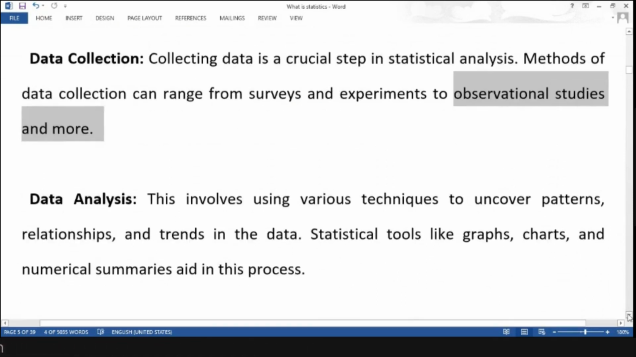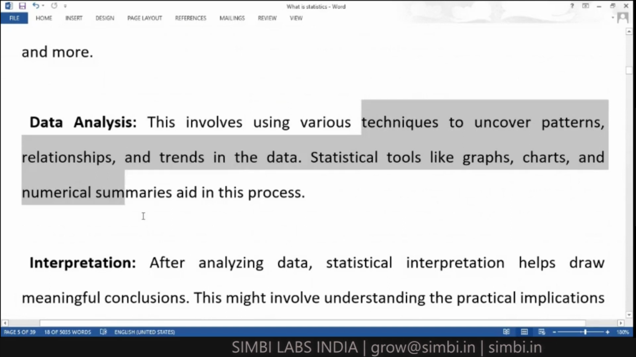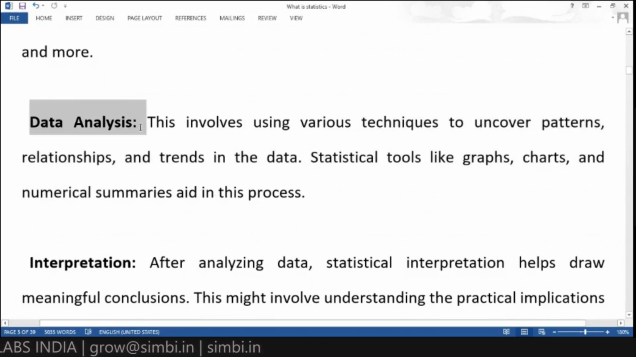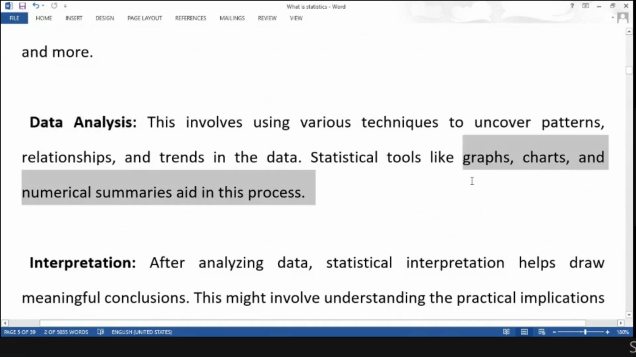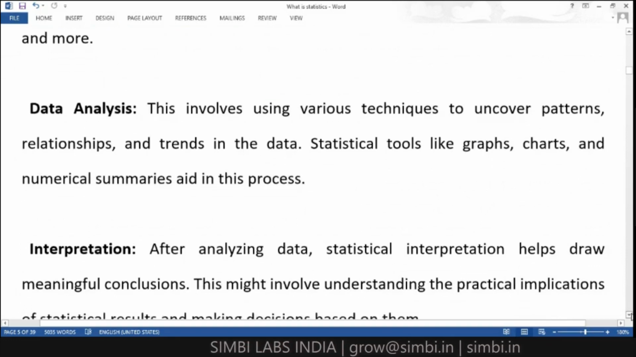And then analysis of data, or data analysis. It involves using various techniques to uncover patterns, relationships, and trends in the data. We can do data analysis through tools like graphs, charts, and numerical summaries that aid in this purpose. So like this, we can do data analysis in statistics.